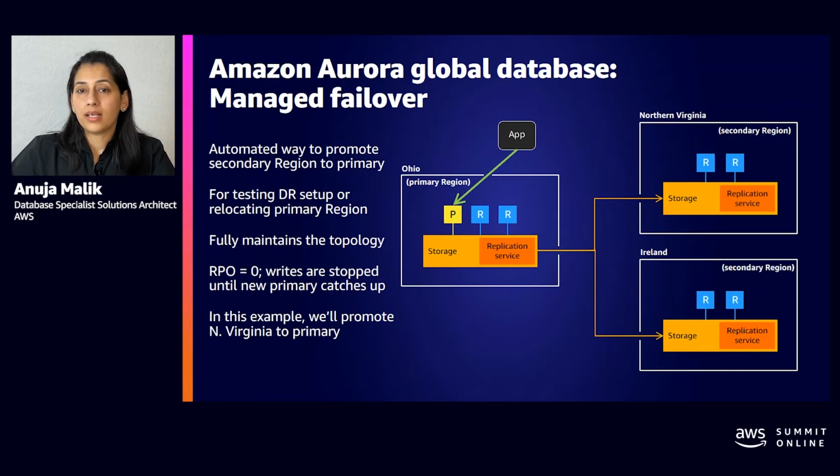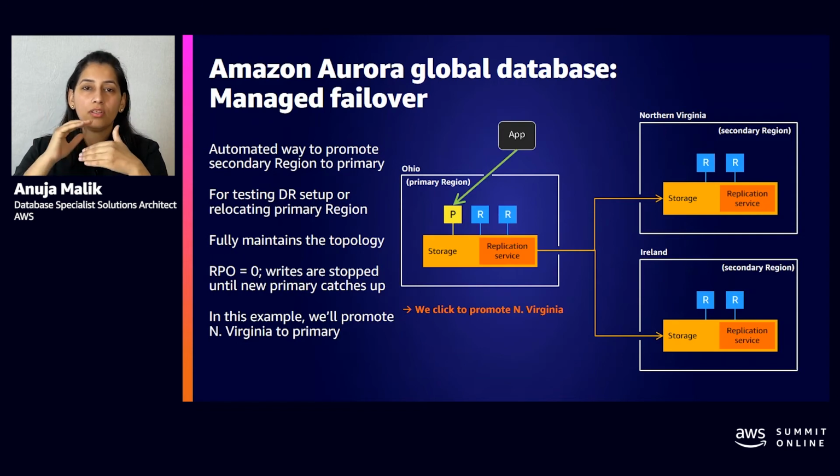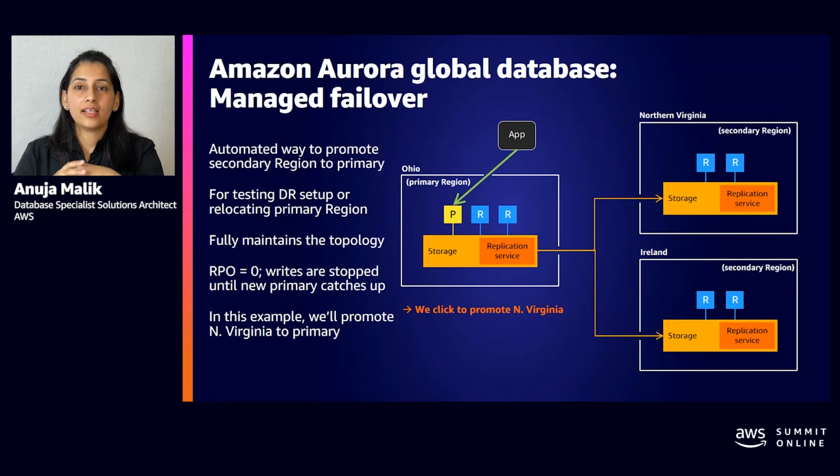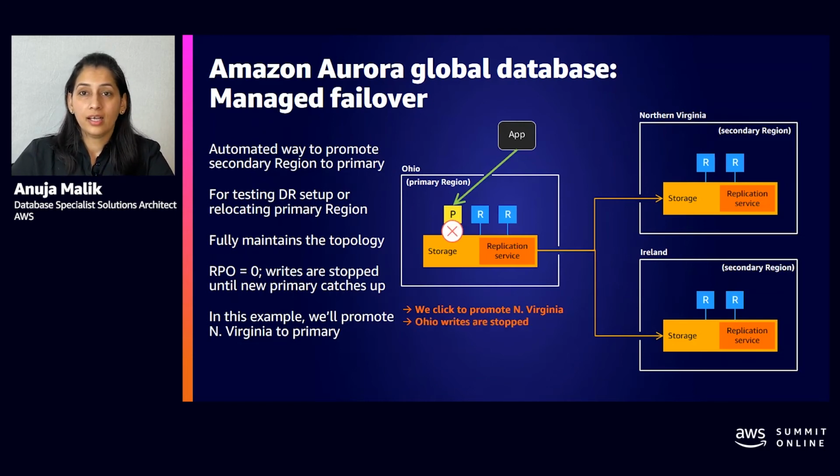So with global databases, you are simply moving your application over to North Virginia, and in the console you will get an option to fail over to North Virginia. And in this case, we click promote Northern Virginia to be the new primary region. Then Ohio stops for write, and we make sure that we drain Ohio so we never lose any data.